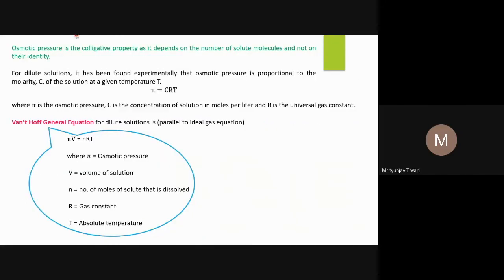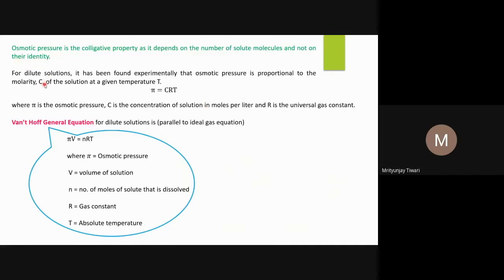The osmotic pressure is a colligative property, as it depends on the number of solute molecules and not on their identity. That is why we call it a colligative property, because osmotic pressure doesn't distinguish between the type of the solute molecules. It just distinguishes the number of particles of the solute. And for dilute solutions, osmotic pressure is proportional to the molarity.